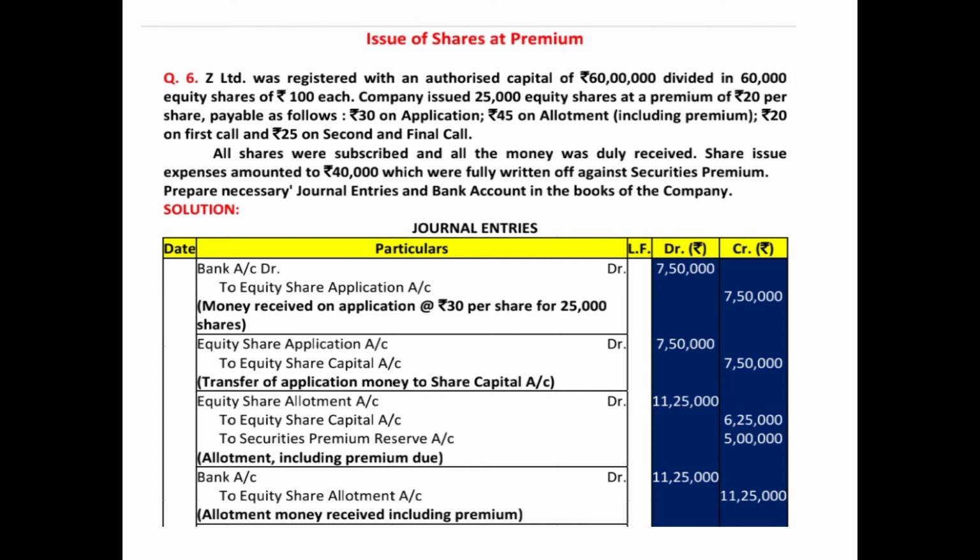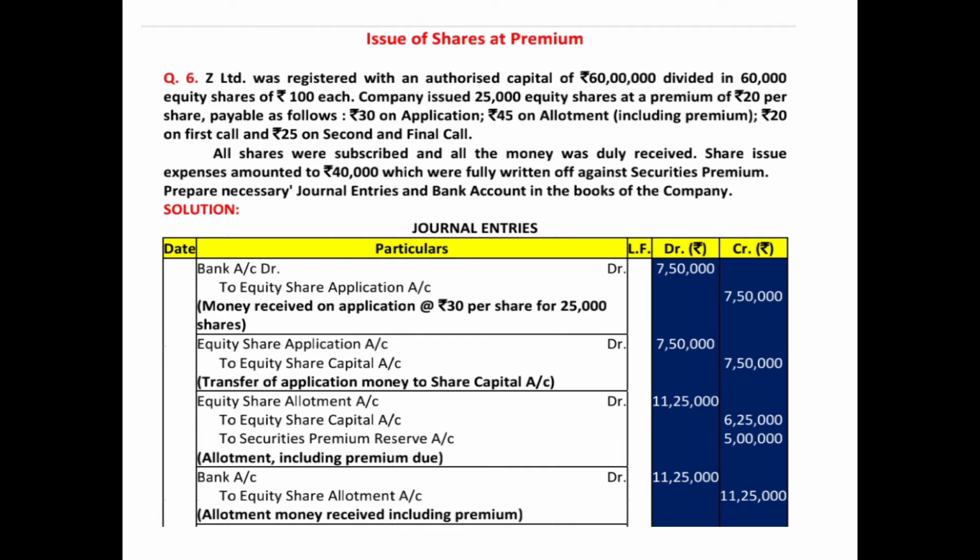Again the same order. First of all, we'll pass the receiving entry of the application money. So the first entry will be bank account debited to equity share application account. We are calling and receiving 30 rupees on application. So 30 on 25,000 equity shares comes to 7,50,000 on the debit and the credit side, and be very particular with the format, children. After passing the receiving entry, we'll pass the transfer entry of application. Equity share application account debited to equity share capital account with the same amount, 7,50,000 and 7,50,000.